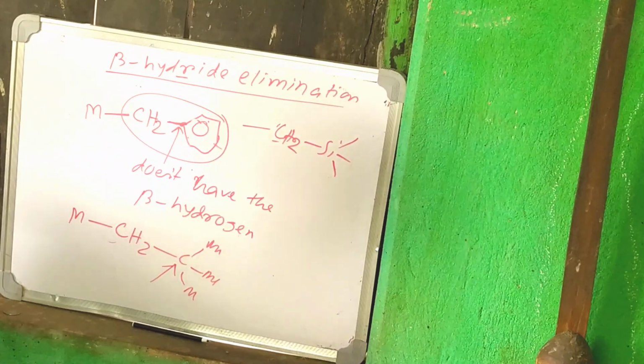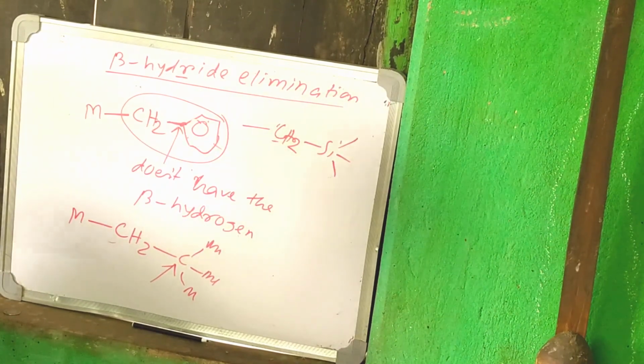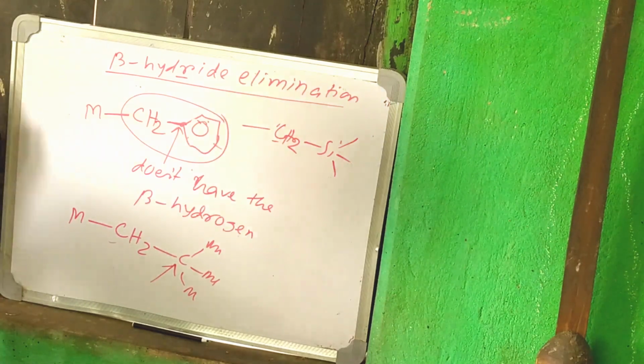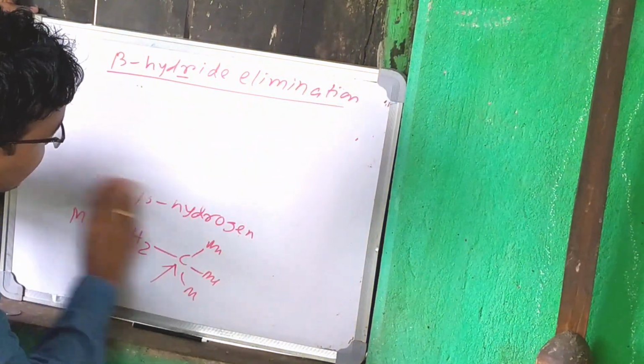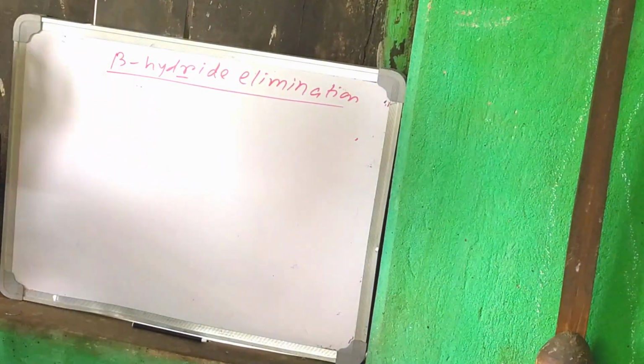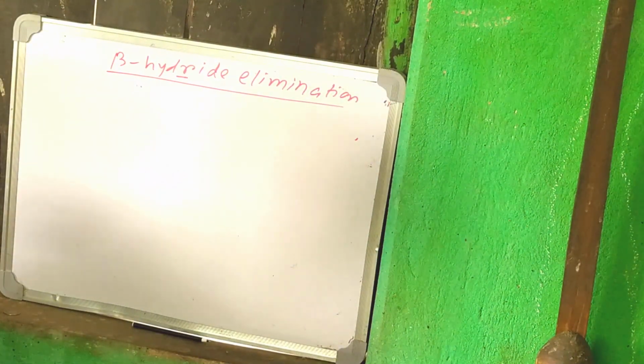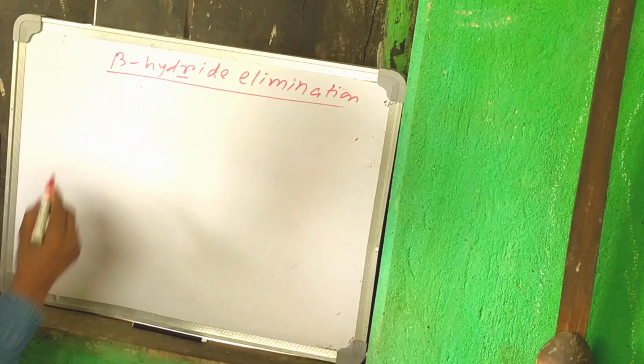So the first thing we have to do is to lack the beta hydrogen. And if we make the compound M-C-C-H non-coplanar, then also beta hydride elimination does not occur.